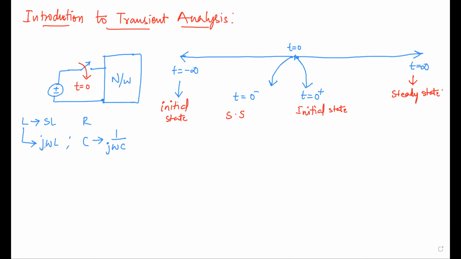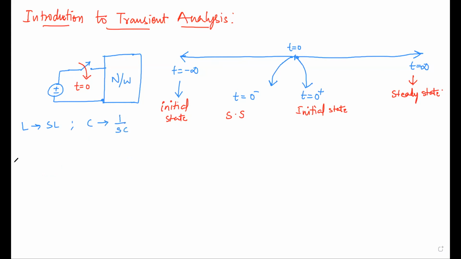Okay, so this is also frequency domain analysis. What we will do is replace this j omega with S, so S is equal to j omega. If that is the case, in the case of an inductor it will be SL, and in the case of a capacitor it will be 1 by SC. I think you understood. So basically, an inductor can be represented as SL in frequency domain analysis, and a capacitor as 1 by SC.